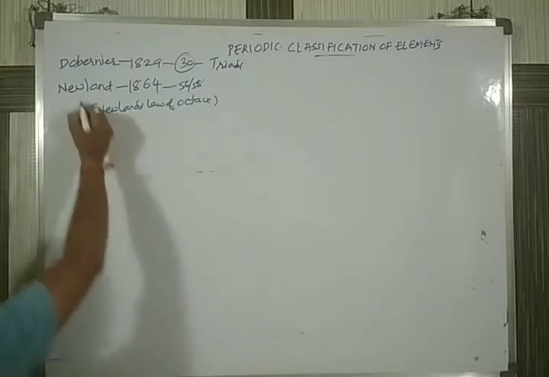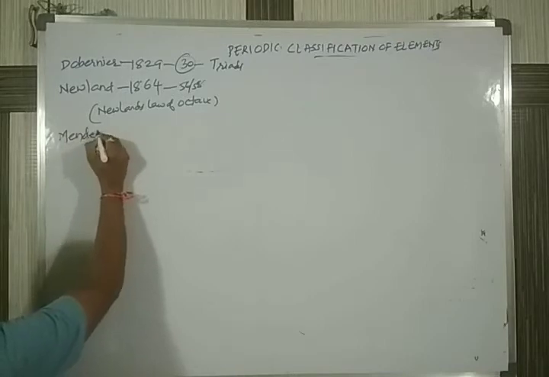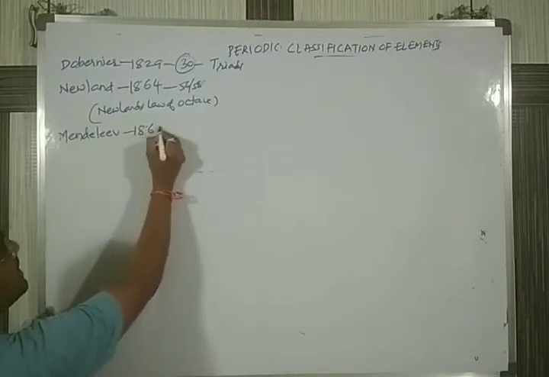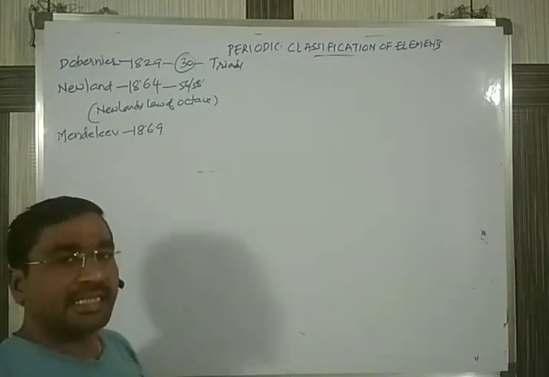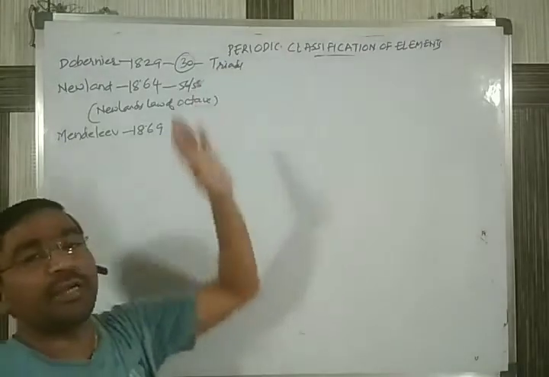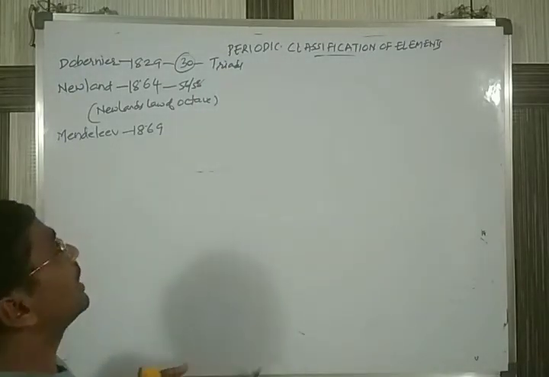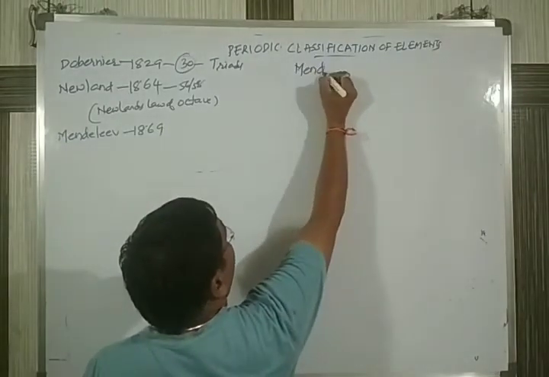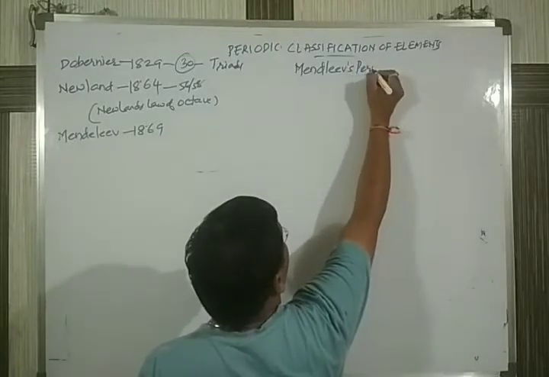After Newlands, the scientist Mendeleev, in the year 1869, gave another way of classifying elements, which we call Mendeleev's periodic table.